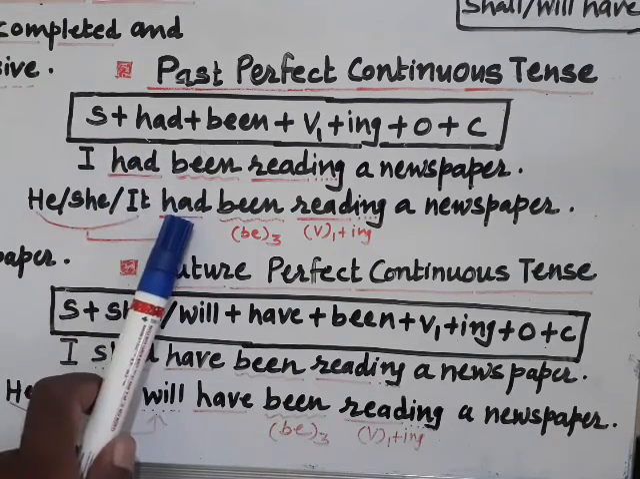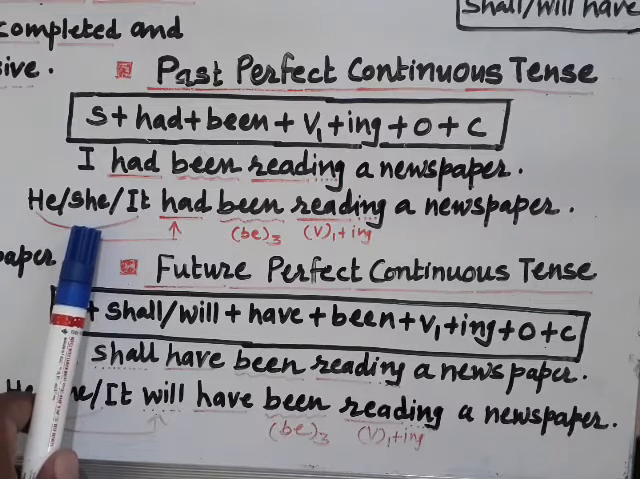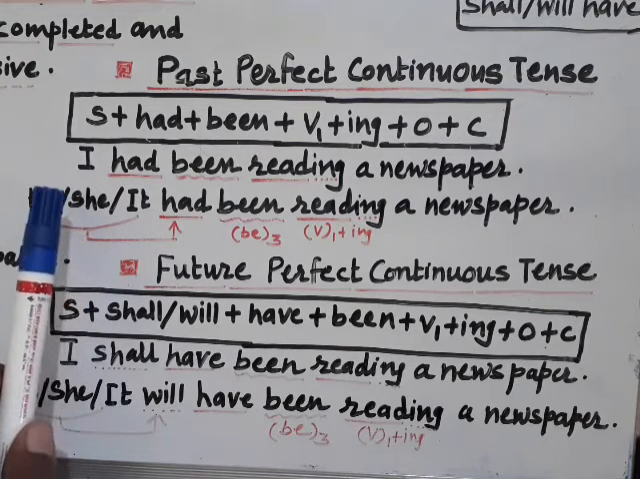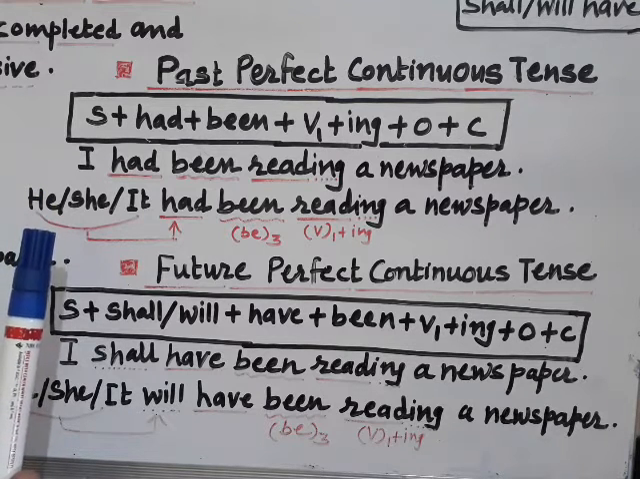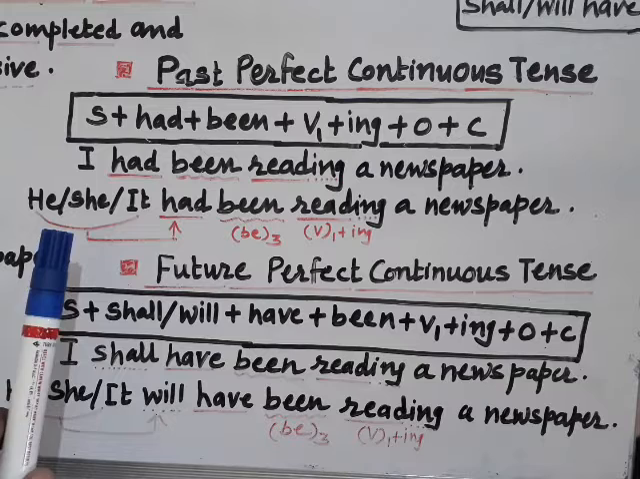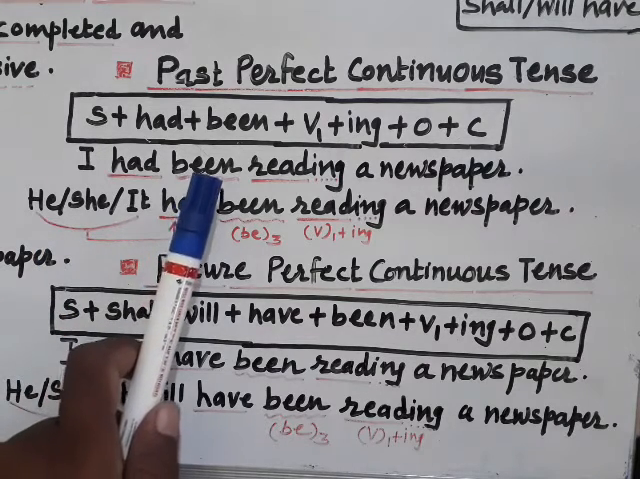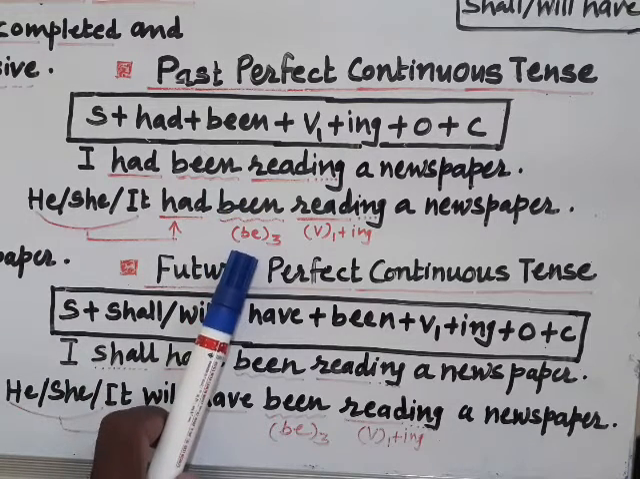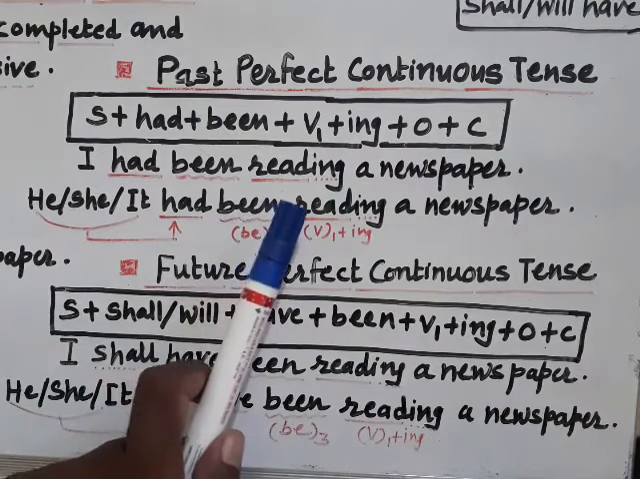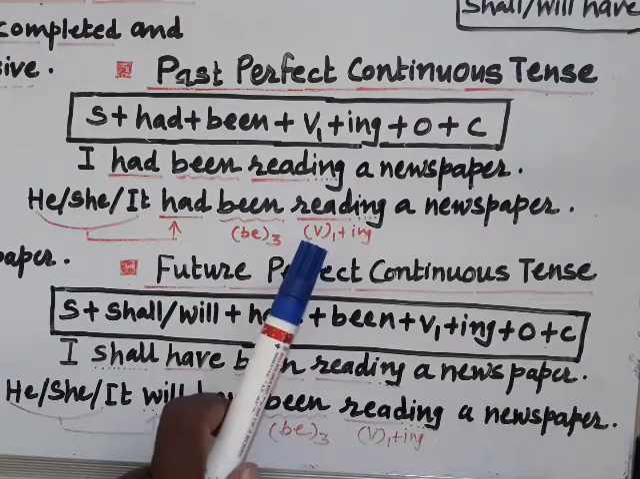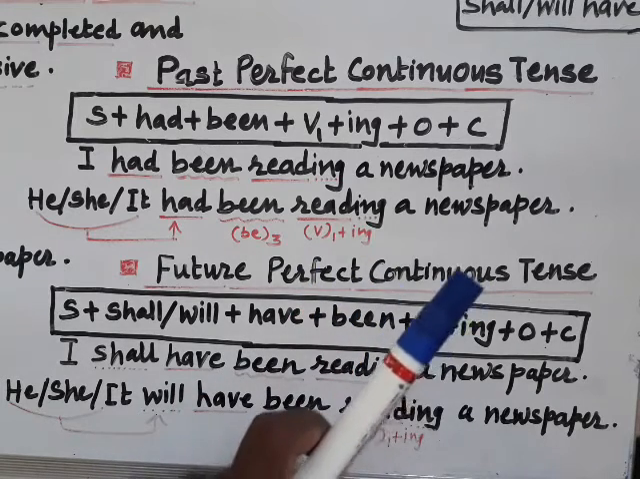So had will remain as it is for every single subject whichsoever it is, whether it is first person, second person, or third person, singular or plural. चाहे कोई भी सब्जेक्ट हो उसके सामने हैड ही आएगा. Afterwards your been as a representative of be in third form, that is been, and afterwards your action verb read along with its ing form, reading a newspaper.